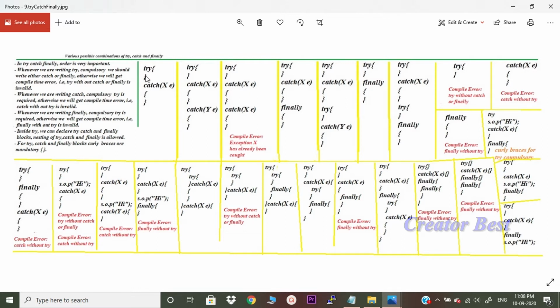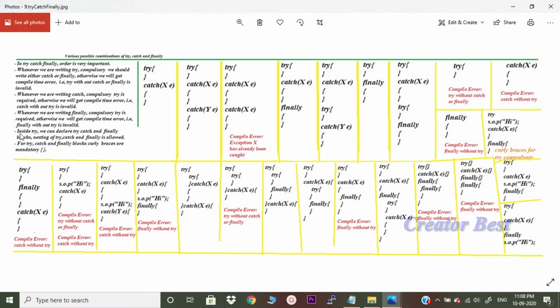Whenever you write a try block, compulsory that particular try should have a corresponding catch or finally, otherwise we will get a compile time error, that is, try without catch or finally is invalid. Whenever we are writing a catch block, compulsory try is required. Catch without try is not acceptable, otherwise we will get a compile time error, that is, catch without try is invalid. Whenever we are writing finally, compulsory try is required, otherwise we will get a compile time error, that is, finally without try is invalid. These are the terms and conditions.